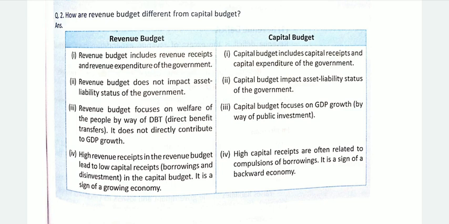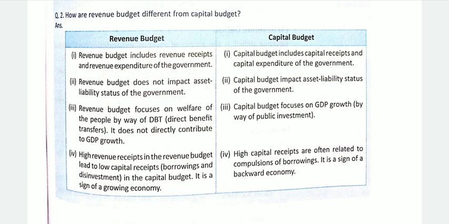Most of the portion is generally used to pay salaries, wages, interest, subsidies, and even defense purchases. So it does not include any contribution to GDP growth. On the other hand, capital budget focuses on GDP growth by way of public investment. The main focus of the capital budget is on GDP growth. The government invests in the economy to increase the GDP rate.